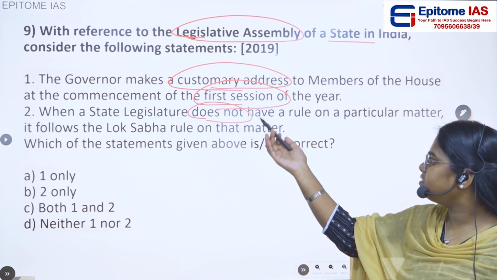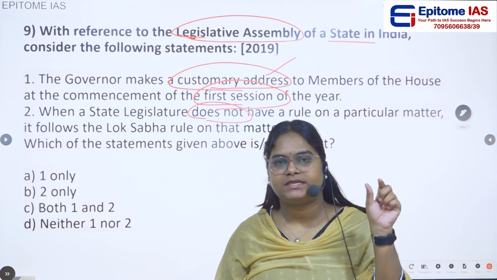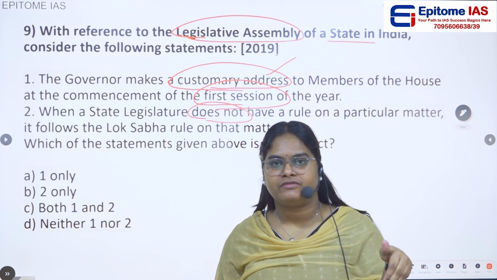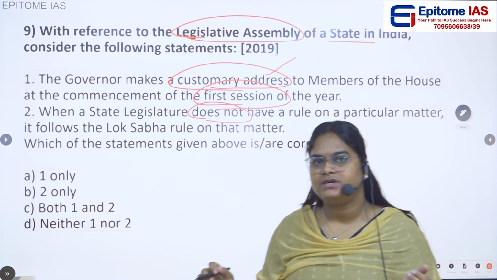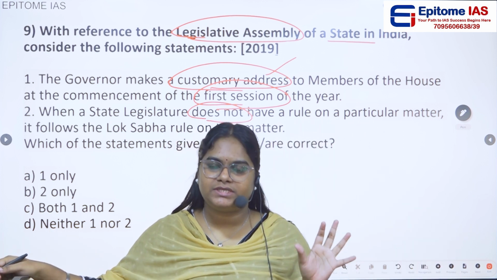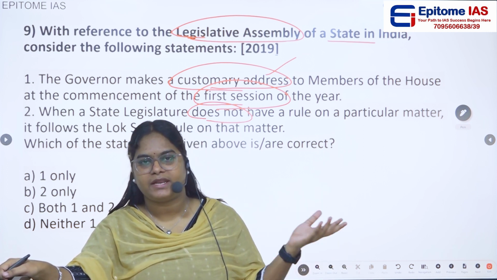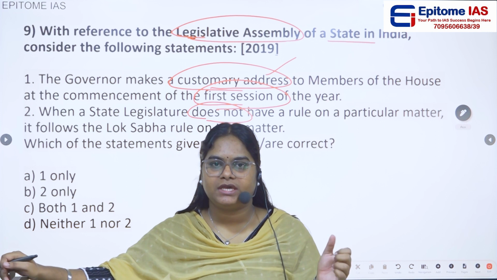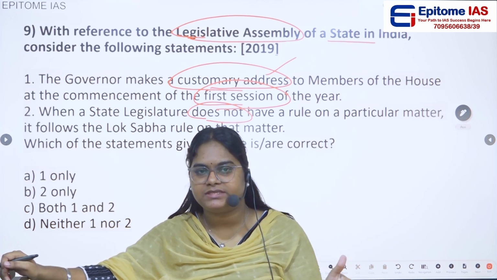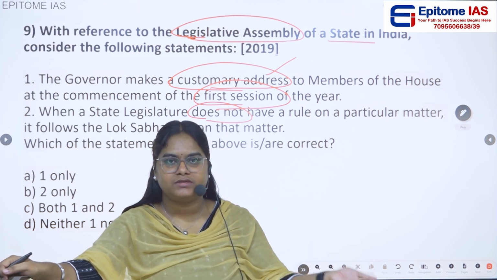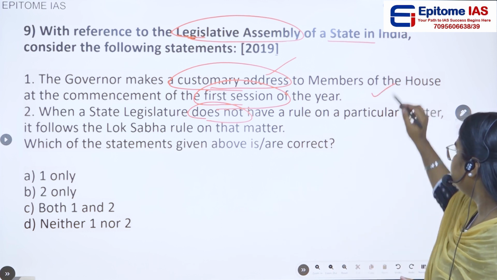So the first statement says the governor makes a customary address to the members of the state legislative assembly at the commencement of the first session of each year. Is that true? Yes, we have all read this. In case of Parliament, the President addresses the first session, but in case of state legislature, the governor is going to address the first session of each year. So this statement is correct.